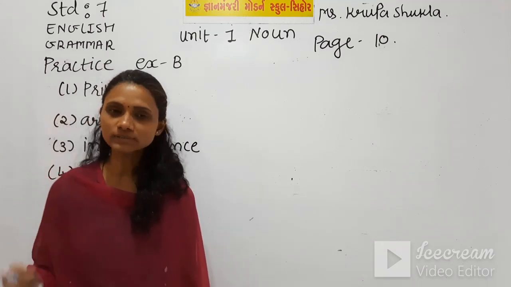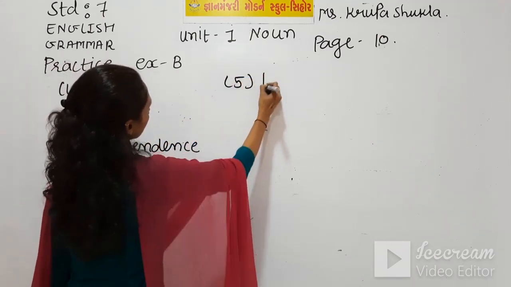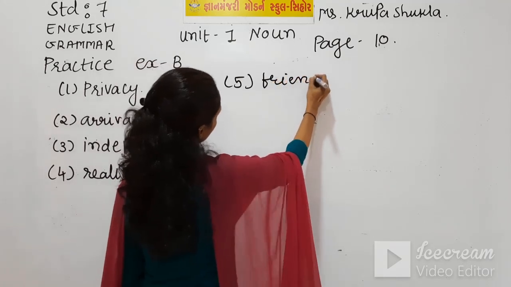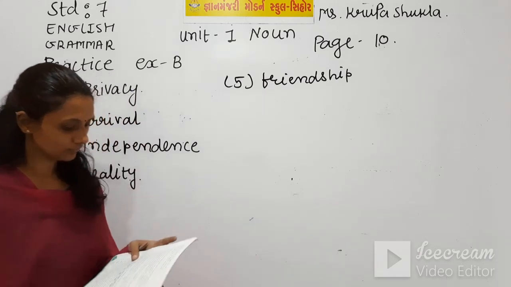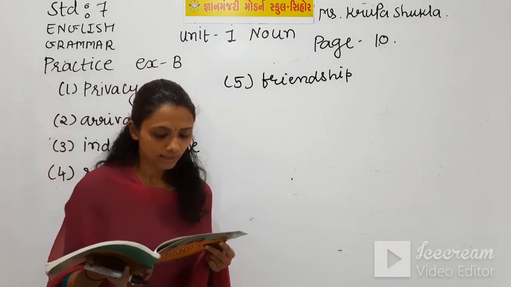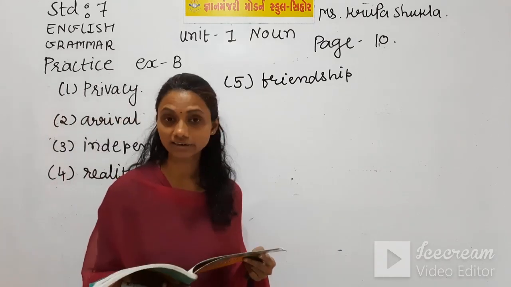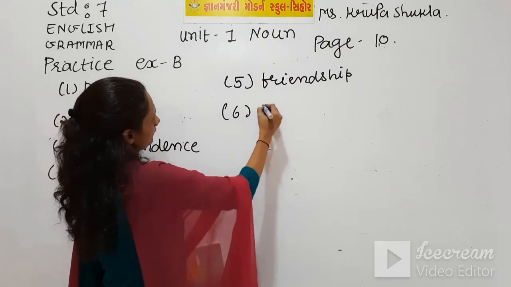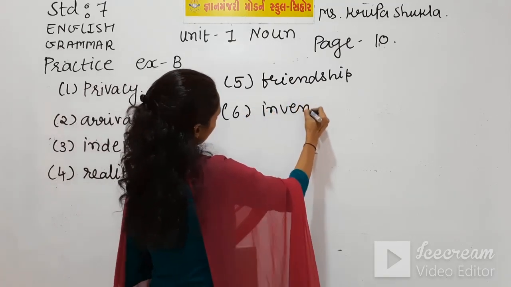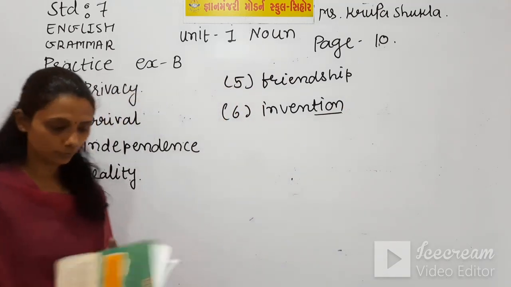So the abstract noun of friend is, of course, friendship. Number 6 is, the blank of mobile phones has changed the way we interact with each other. Invent is given, and we need here invention. Our suffix is tion.